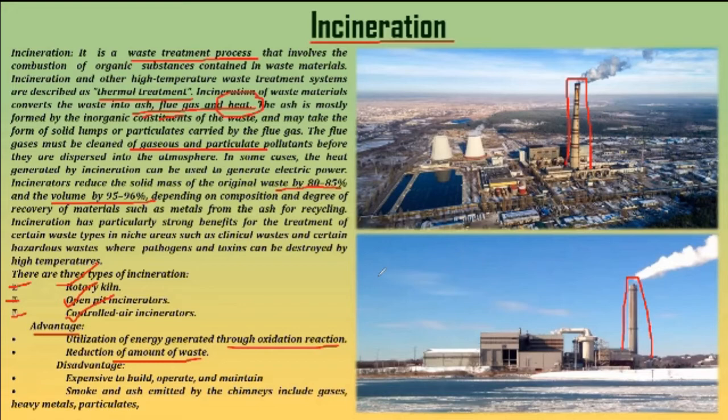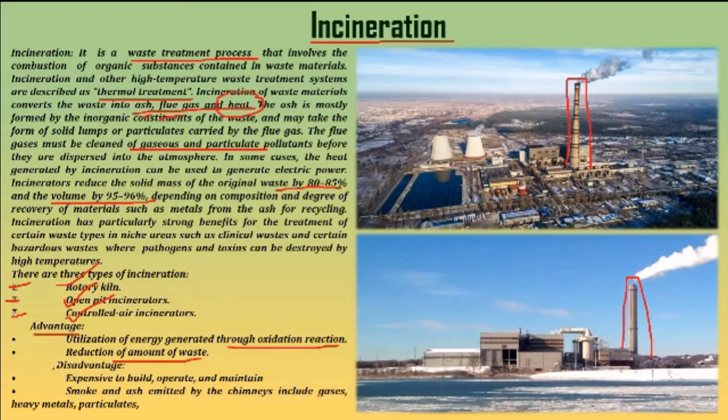Now, several countries are there. Scotland is there. They are buying solid waste from all over the world, because they use 90% of this waste, burning it for their energy generation process, right? So this was one of the main results of incineration. The main advantage of incineration is that energy can be generated using incinerators, right?